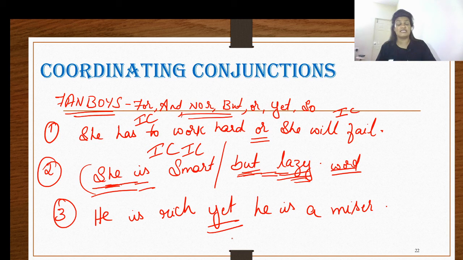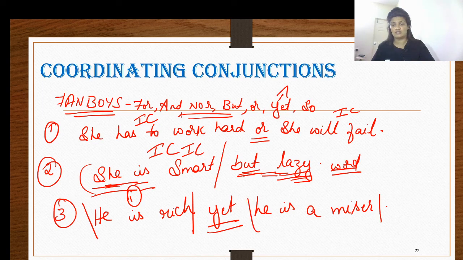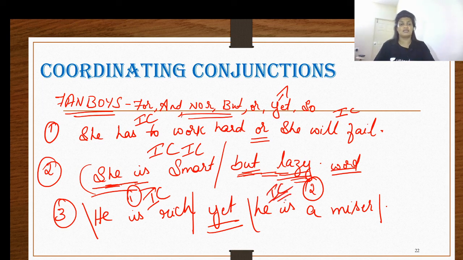Here, yet is your conjunction, which is your coordinating conjunction, of course. He is rich, yet he is a miser. Of course, he is rich is your clause number 1, and he is a miser is your clause number 2, and both are your independent clauses. And we have combined these two independent clauses with the conjunction yet, and therefore these are our coordinating conjunctions.